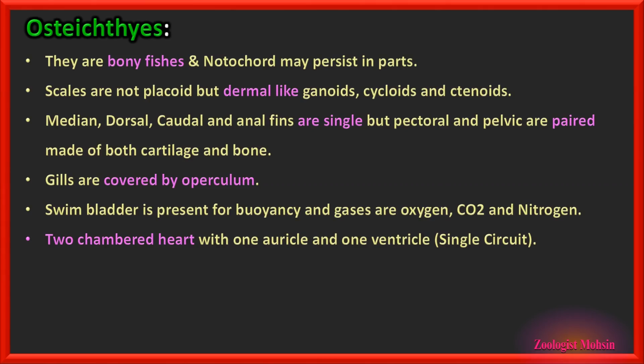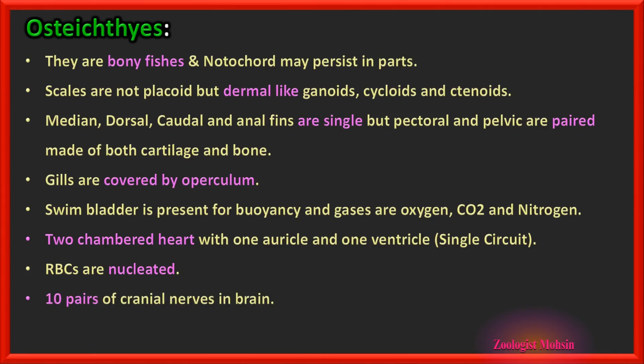Two-chambered heart with one auricle and one ventricle, that is single circuit circulation, is present in bony fishes. Now, red blood cells are nucleated when they are mature, that is different from other higher vertebrates. 10 pairs of cranial nerves in brain, that is different from the human. Dipnoi were primitive fishes with lungs, so they are also called lung fishes.